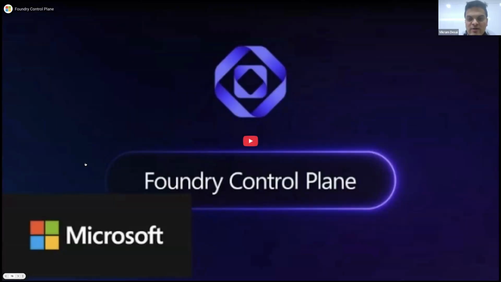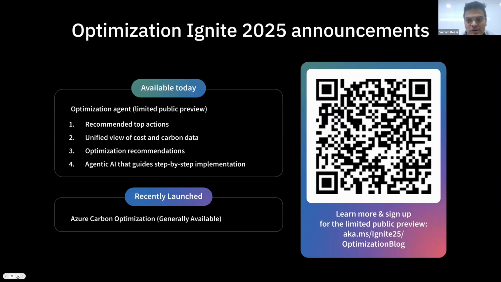Yeah, so this is available now for anyone to use. You can use the new portal in the Microsoft Foundry portal to start using that.